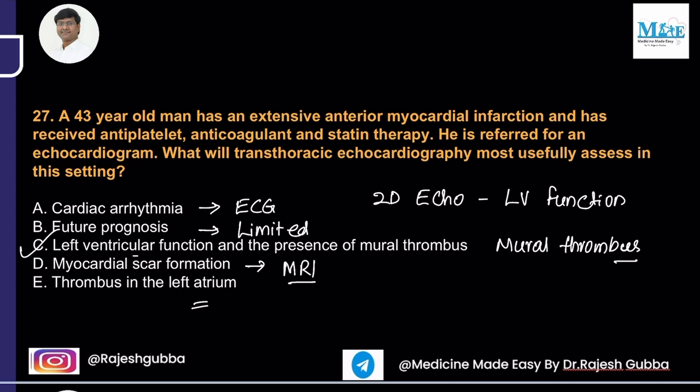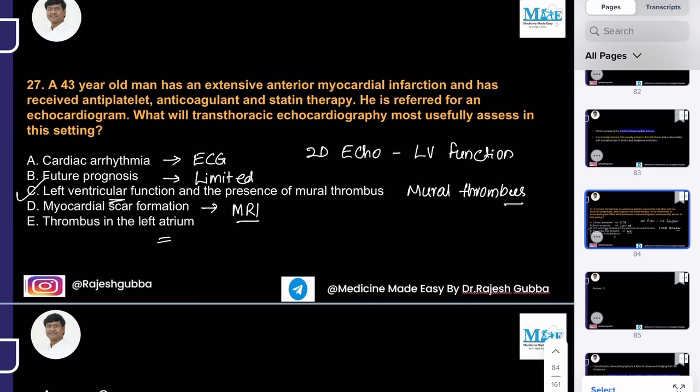Okay, so left ventricular function and presence of the mural thrombus assessment is the best answer, which is done by your transthoracic echocardiography in a patient with myocardial infarction. Next question.